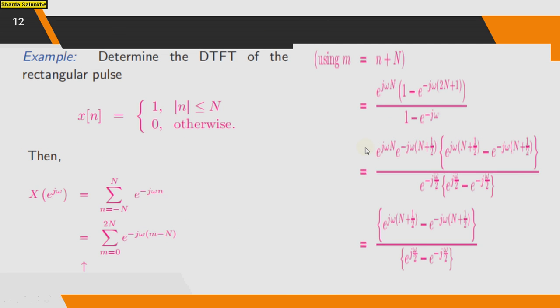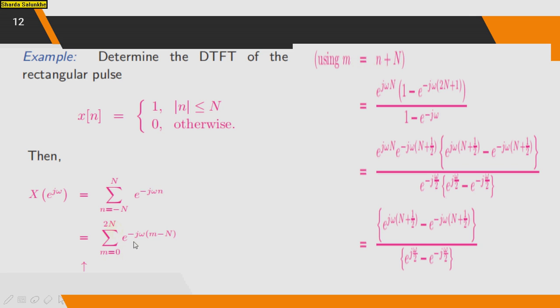Second example, determine the DTFT of the rectangular pulse x of n is equal to 1 for mod of n less than or equal to N and it is 0 otherwise, using m is equal to n plus N. Then you can use the formula, that is X of e raised to j omega is summation n is equal to minus N to N of e raised to minus j omega n, because x of n is 1 for this range. So that is equal to summation m is equal to 0 to 2N, using m is equal to n plus N.